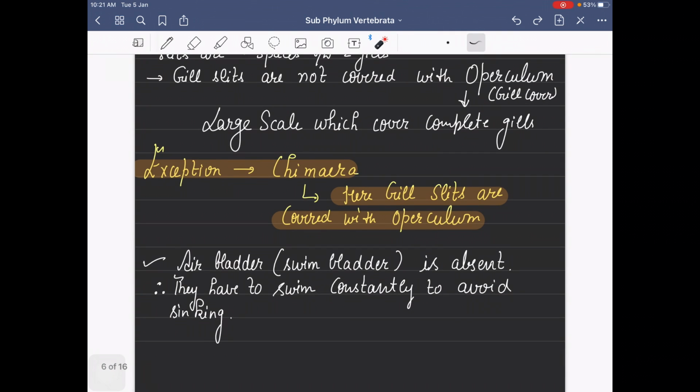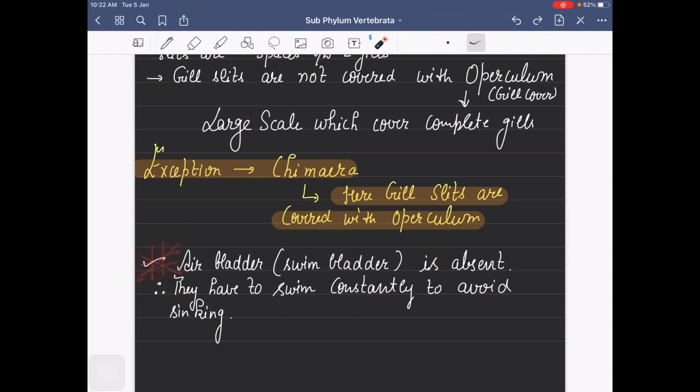Now there is one exception among cartilaginous fishes: chimera. Chimera has gill slits which are covered with operculum, but other cartilaginous fishes are without operculum. So if you are asked which cartilaginous fish has gill slits covered with operculum, what will you mark? Chimera. Air bladder. Now air bladder or swim bladder is absent.